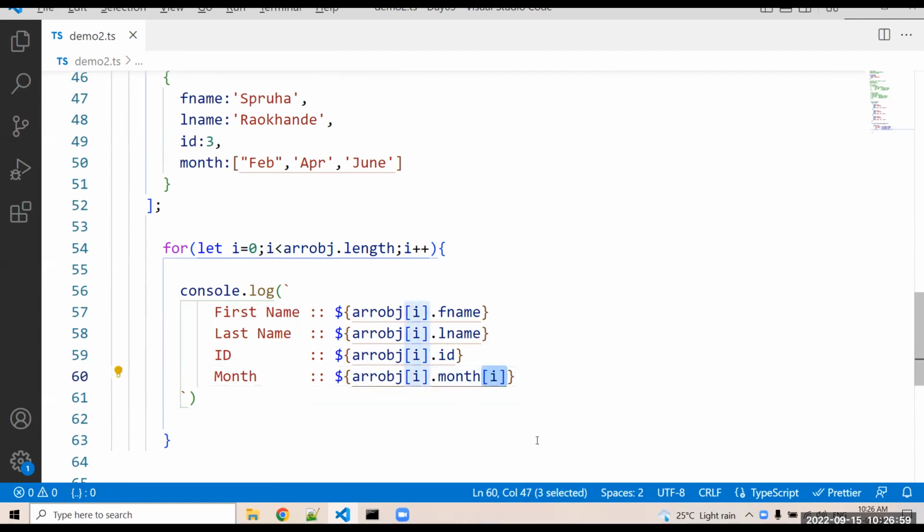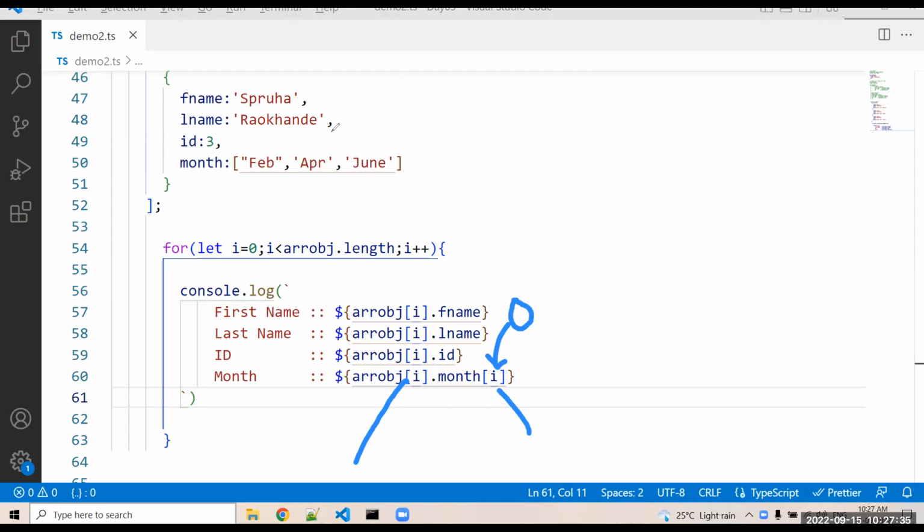No. Srivasan, you chatted that one question. i is necessary, but where? i is necessary means you have to ask here or here. If i is there, it only specifies the Feb or something at the zero index. Okay, if you are mentioning i here, then we will get only the 0 index value, correct?